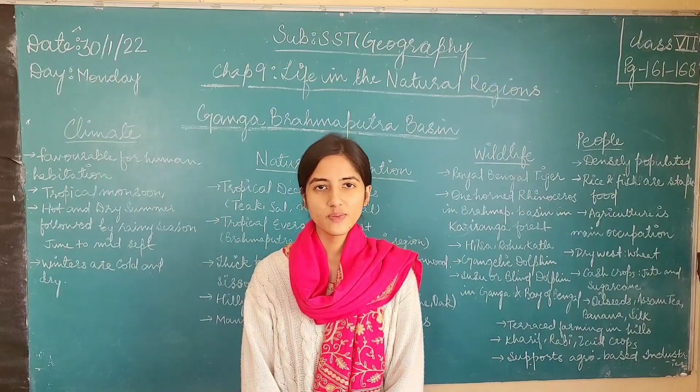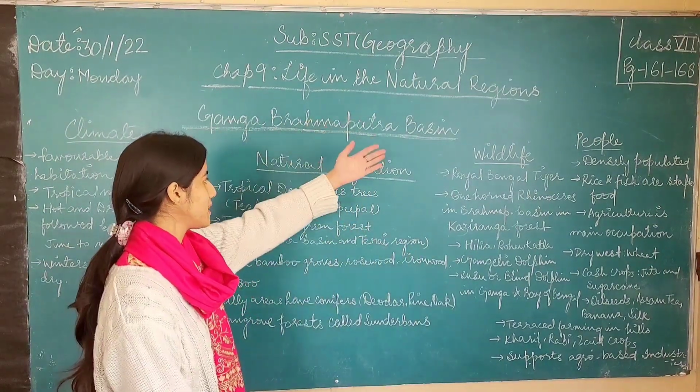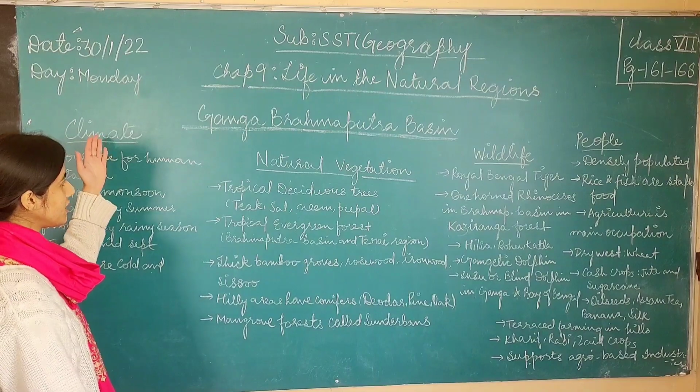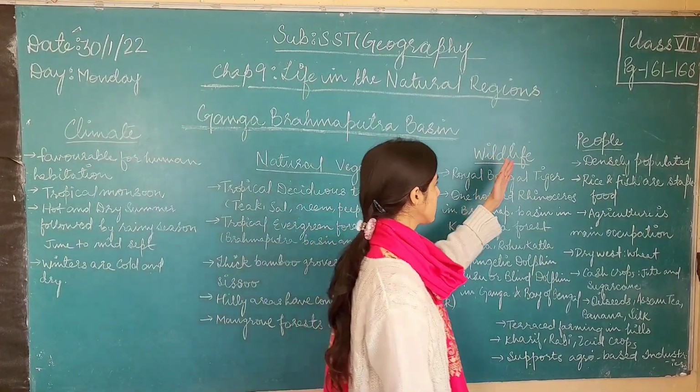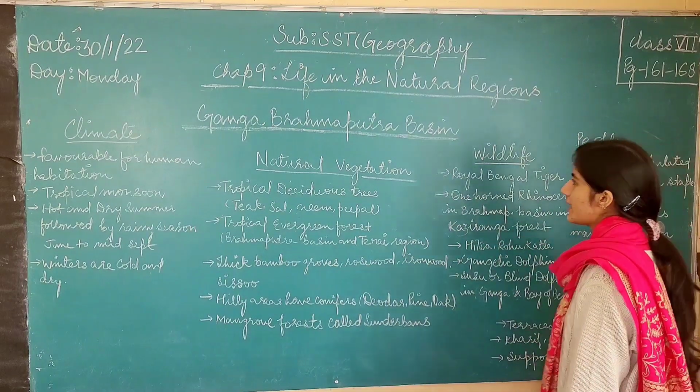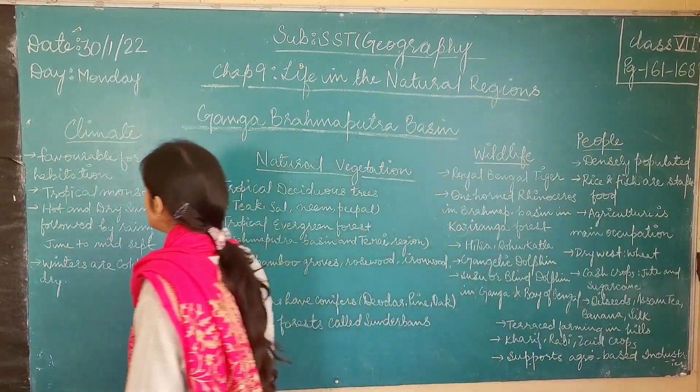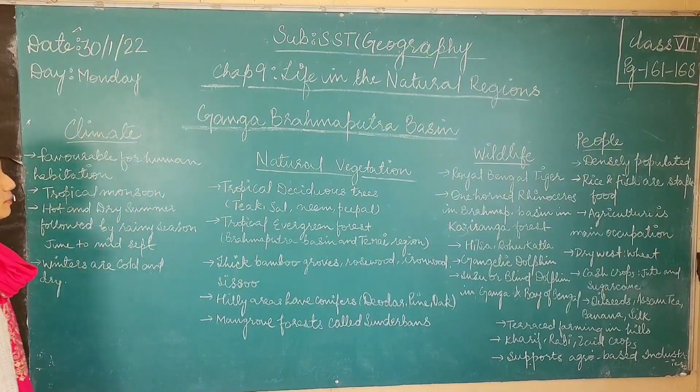Okay class, let's move on to the next basin, which is Ganga-Brahmaputra basin. We will study about the type of climate which is there in the Ganga-Brahmaputra basin. Then we will move on to the natural vegetation. Then we will see the wildlife that exists in those basins and the type of people that reside in the Ganga-Brahmaputra basin. Okay, so let's first study about the climate of Ganga-Brahmaputra basin.